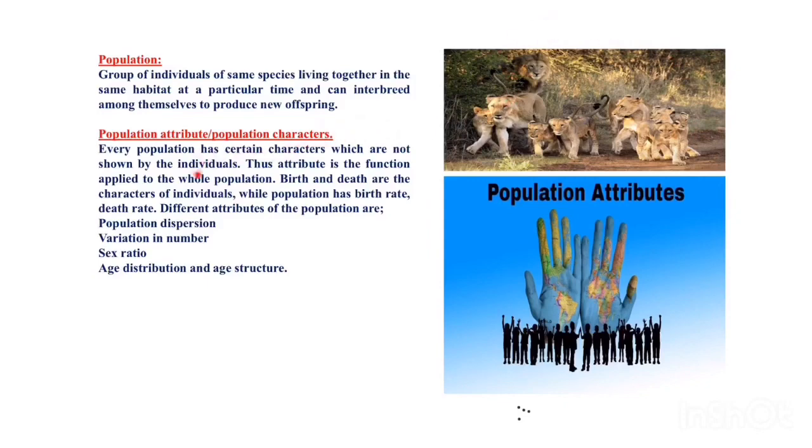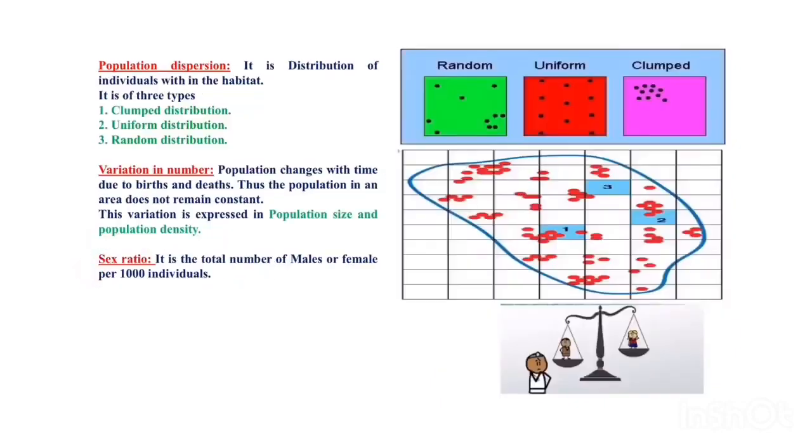There are certain characters of a population. Such characters are population dispersion, variation in number, sex ratio, and age distribution and age structure. These are the characters of population which we are going to study. The first one is population dispersion, next is variation in number, next is sex ratio, next age distribution and age structure. First one is population dispersion.